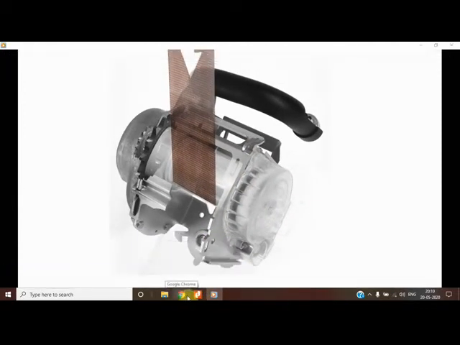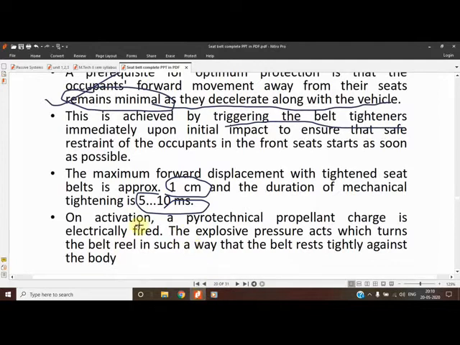And on activation, a pyrotechnical propellant is used. These are explosive things, so that's why the term pyro is used. The same thing is used in the airbags also, but there it generates nitrogen in the airbag, whereas here a different gas is used, and it is electrically fired.